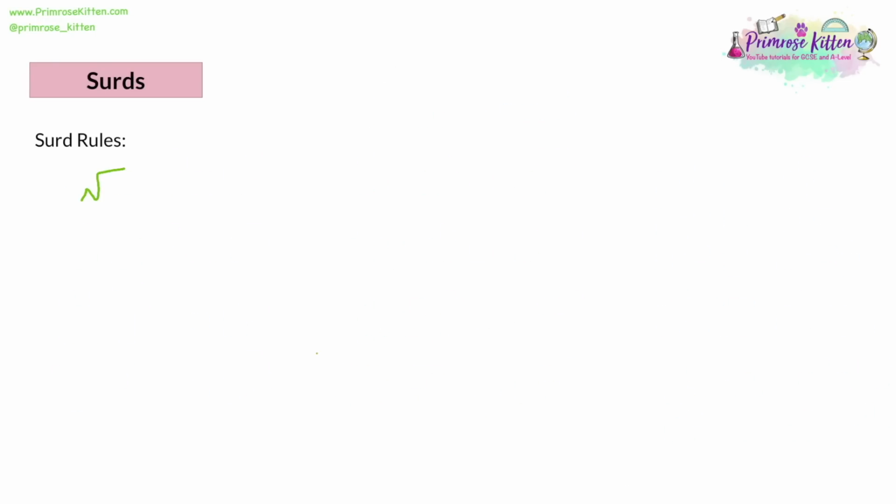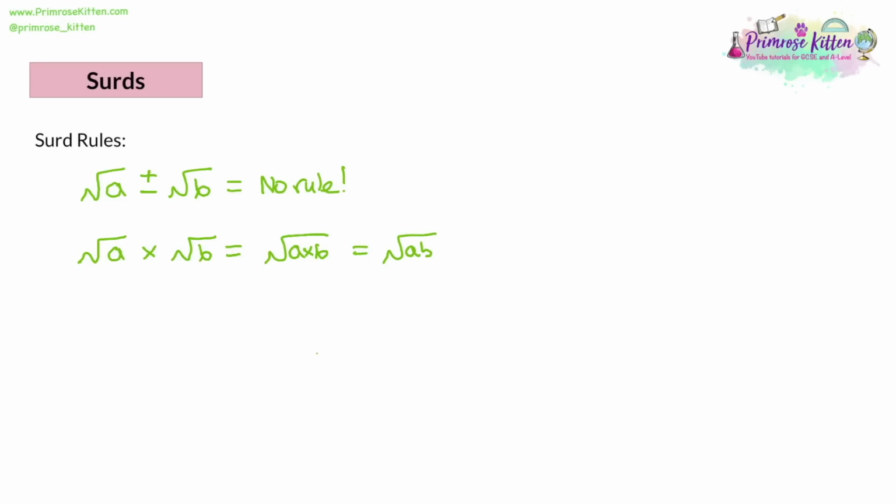For surds, you can have some rules. So let's say we have the square root of a, and we add on the square root of b, then there is going to be no rule for that. Let's change the add symbol to a plus or minus symbol, because if you're adding, there's no rule, and if you're subtracting, there's no rule. Where there is a rule is when you multiply. The square root of a multiplied by the square root of b is going to give you the square root of a times b, with both of them being underneath the cap of the root. Alternatively, you can write it as the square root of ab.